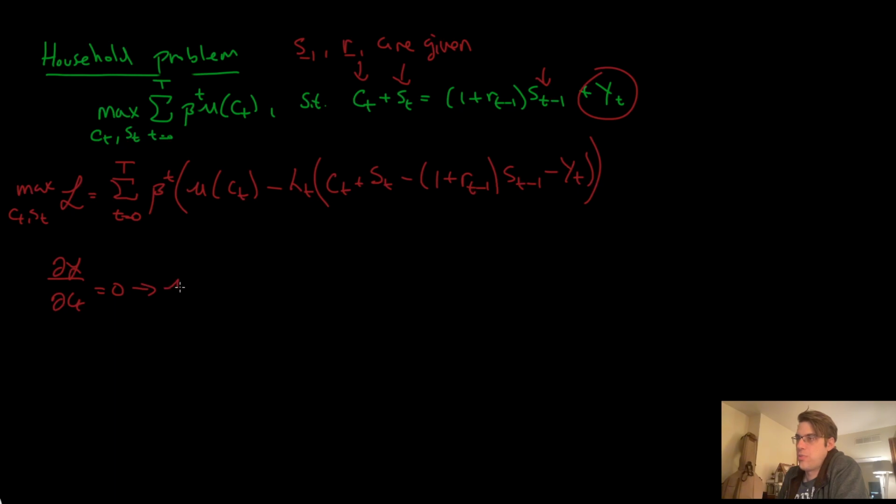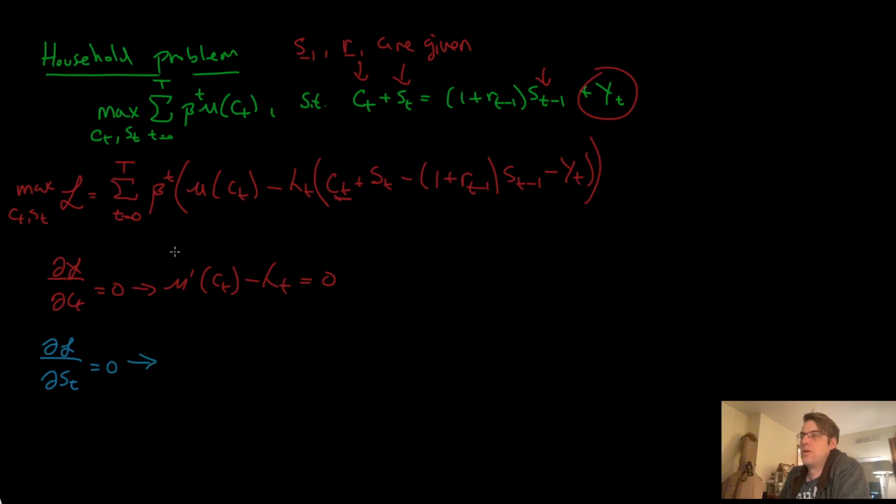We're just going to say u prime of C_t. Where else do we have a C_t? We have a C_t here, so I'll do minus lambda_t. The derivative of lambda_t times C_t is just lambda_t. And that's it. We're done.